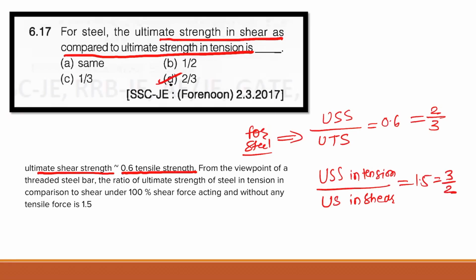So from the viewpoint of threaded steel bar, the ratio of ultimate strength of steel in tension in comparison to shear under 100% shear force acting and without any tensile force is 1.5. So guys, here the correct answer is 2/3.